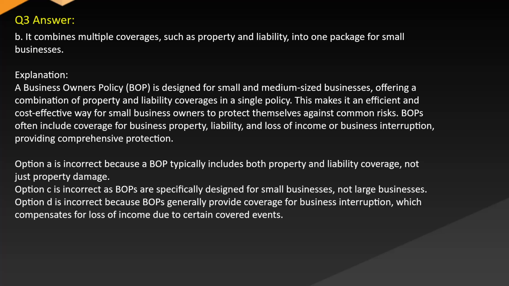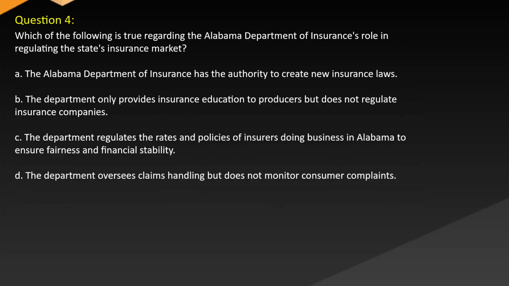Option A is incorrect because a BOP typically includes both property and liability coverage, not just property damage. Option C is incorrect as BOPs are specifically designed for small businesses, not large businesses. Option D is incorrect because BOPs generally provide coverage for business interruption, which compensates for loss of income due to certain covered events.